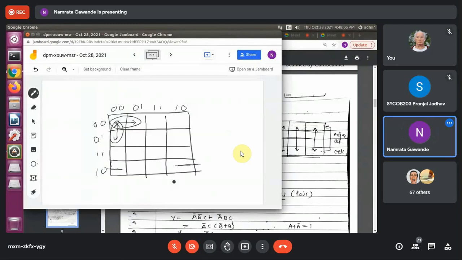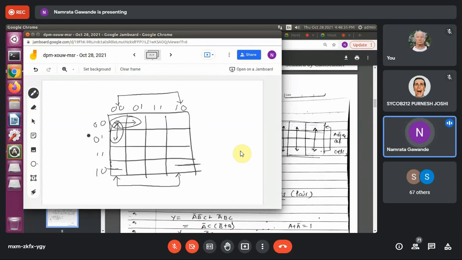Can I say this and this is adjacent to this? Because you can see there is only one variable difference. Can you see one variable difference over here, students? 00, 10. Yes, only one variable difference is there, which means these two are adjacent.